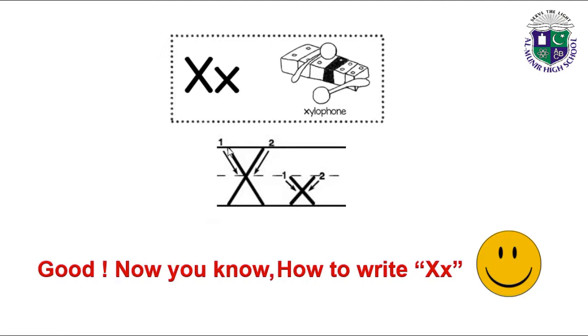How to write X? Draw a slanting line in between the first 3 lines and another slanting line opposite to the first slanting line, which cross each other to write X. And now you have to write lowercase letter x. Draw a slanting line in between the 2 middle lines and another slanting line opposite to the first slanting line, which cross each other to write x.